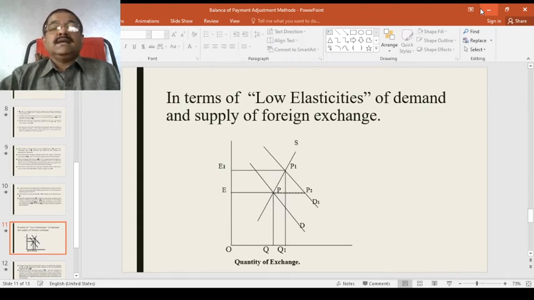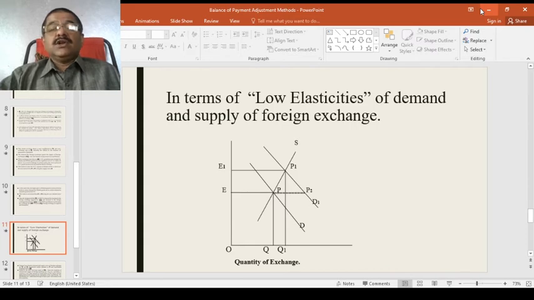Where the original less elastic demand and supply curves of foreign exchange are D and S respectively. See the curves. They are less elastic curves, which intersect at point P, and the equilibrium exchange rate is OE. Now a deficit in the balance of payments develops equal to PP2. Since the elasticity of demand and supply of foreign exchange are very low, I mean inelastic, they are almost all inelastic curves.